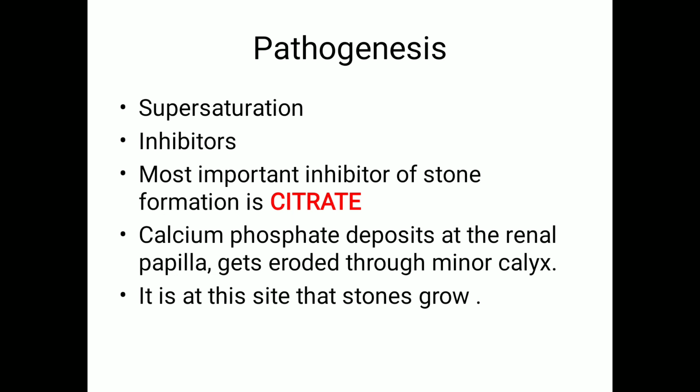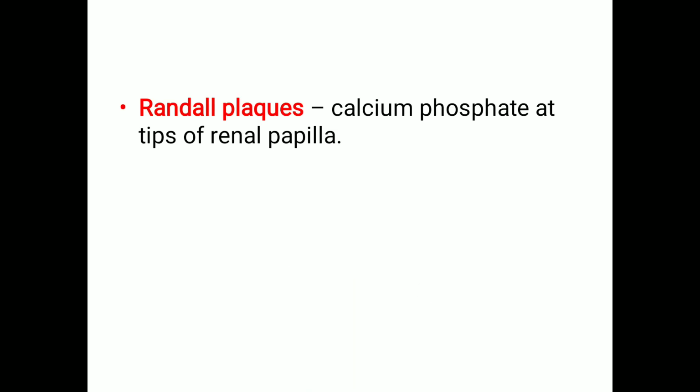Normally what happens is calcium phosphate gets deposited in the renal papilla and it gets eroded through the minor calyx. It forms a minute protrusion through the calyx upon which calcium oxalate and calcium phosphate gets deposited, which may turn into a big stone. And this site is called Randall's plaque.